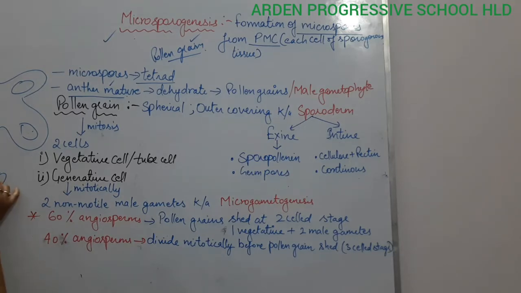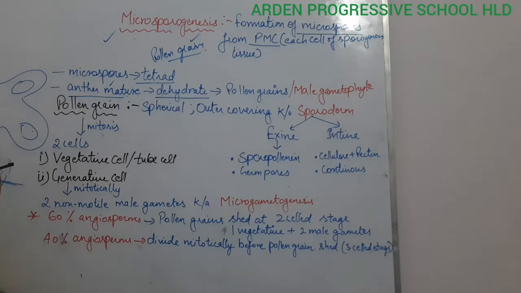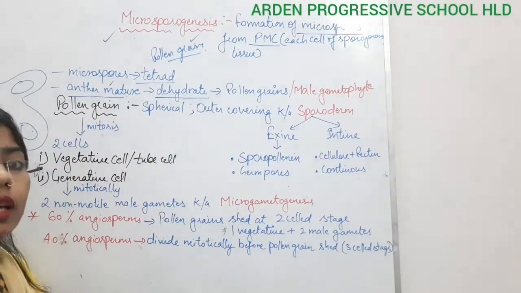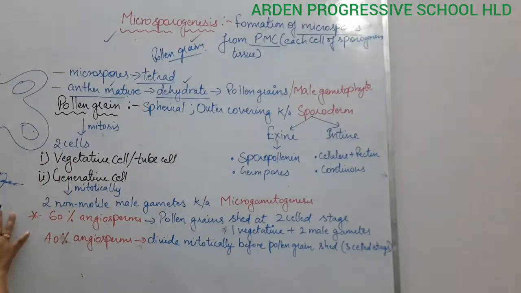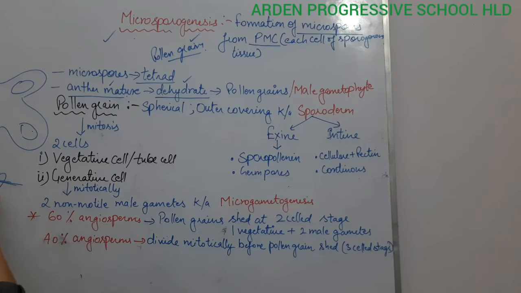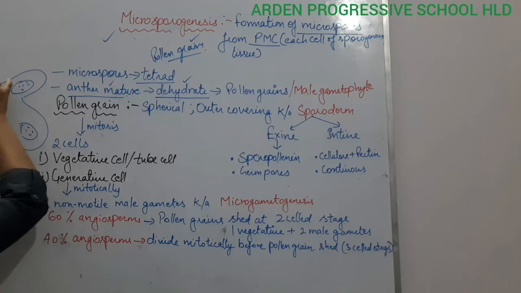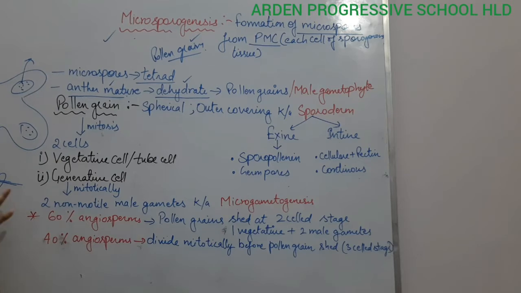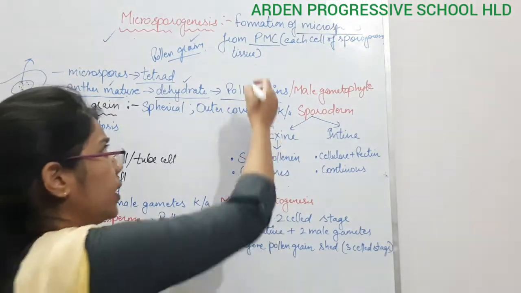When they mature, what is going to happen? There will be dehiscence of this anther, when there is dehydration. Dehydration means loss of the water content, and due to this loss of water they become dehydrated and dried off. Due to this drying they rupture, and the pollen grains are released. So the anther matures, it dehydrates, and there is release of pollen grains, and exactly this is what we require.